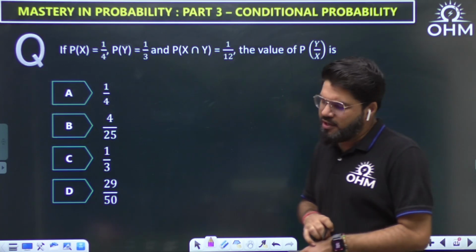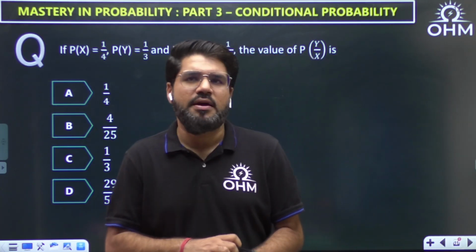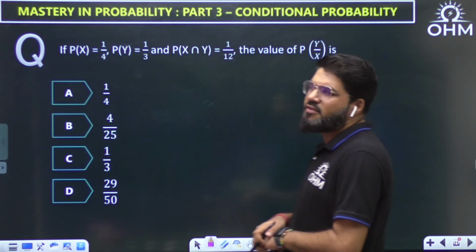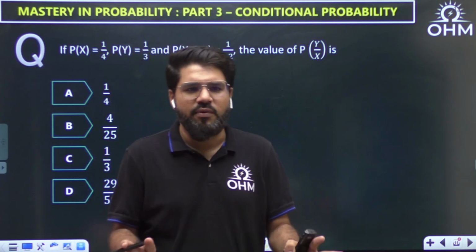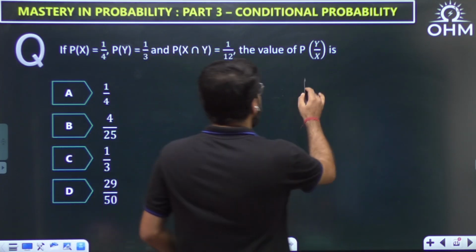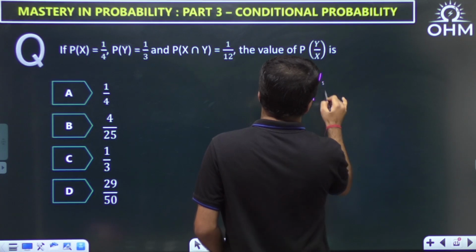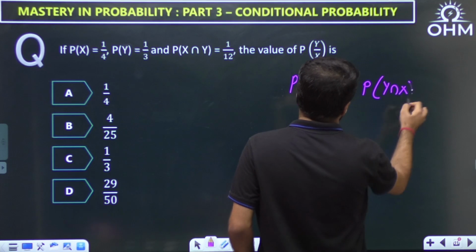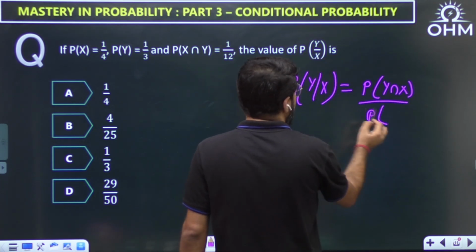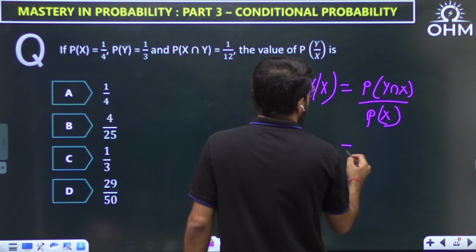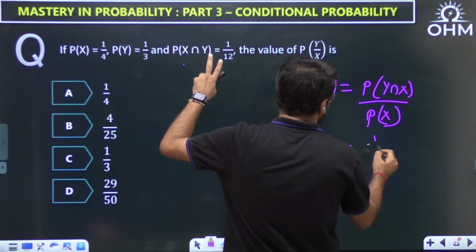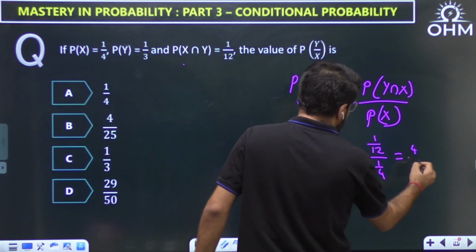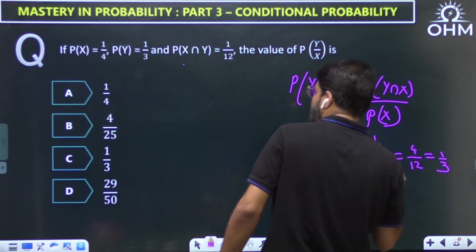Some questions can be straightforward from conditional probability. Yes, simple one marker type question. P of x given, P of y given, P of x intersection y given. What is the value of P of y given x? Sometimes, yes, you indeed get 1 mark. Very simple question from this. So what is this P of y given x? It is simply P of y intersection x divided by P of the given event. Given is x. Now y intersection x or x intersection y is same. So 1 by 12. Probability of x given is 1 by 4. 4 goes above. So it is 4 by 12 or 1 by 3 is my answer.